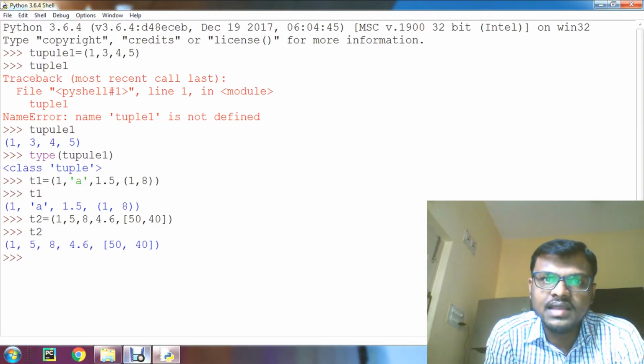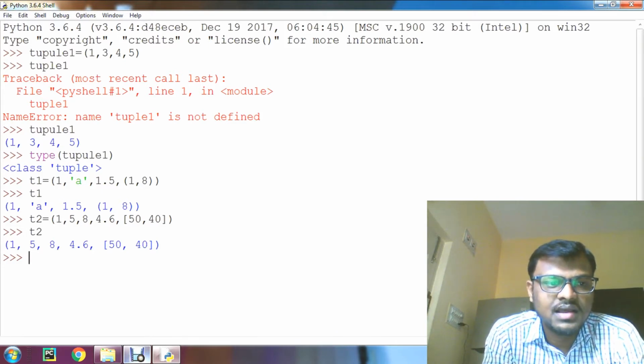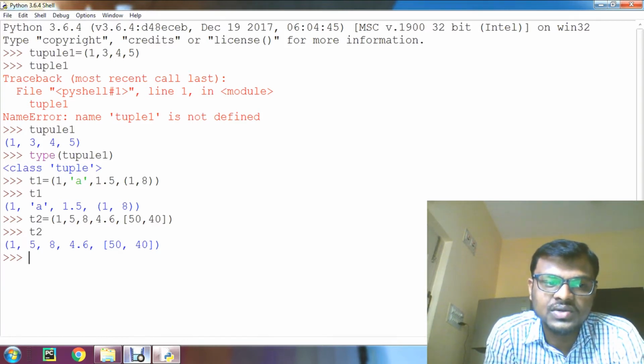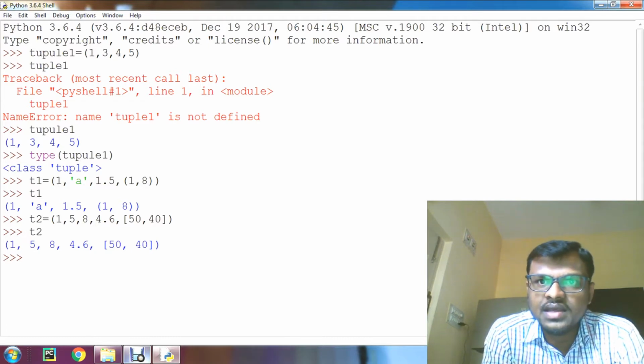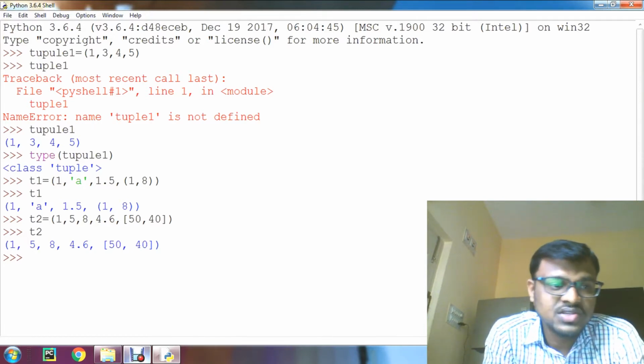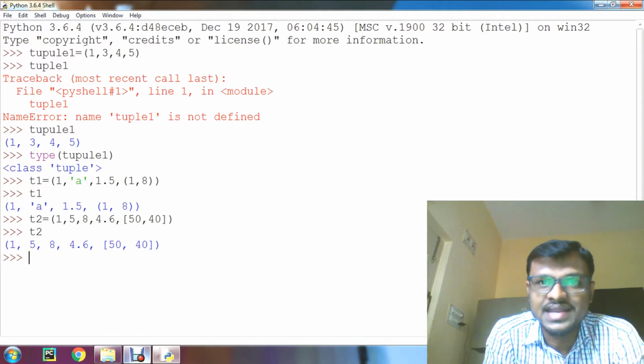If there is an assignment of a tuple with only a single element, that element should be followed by a comma. If we assign the value without a comma, it is treated as an integer.